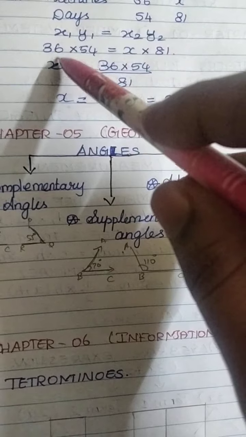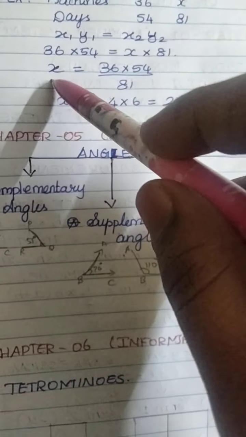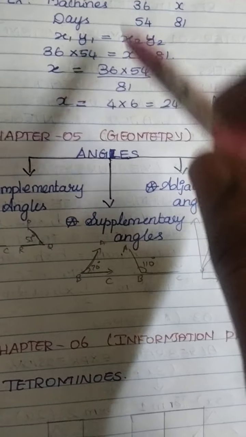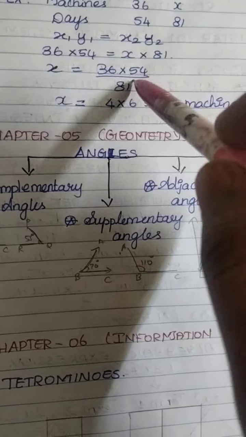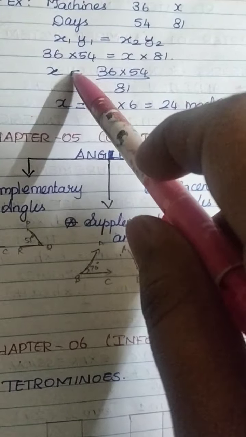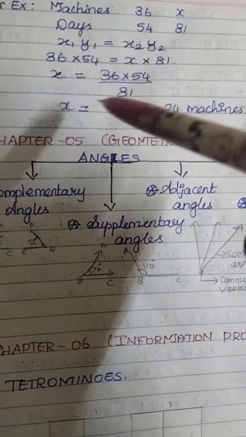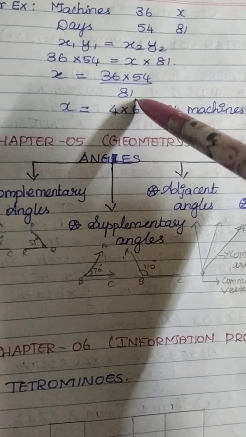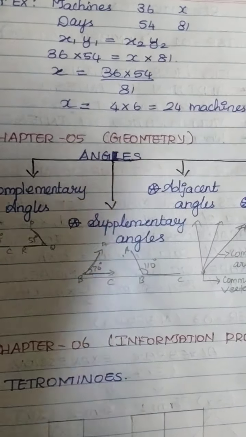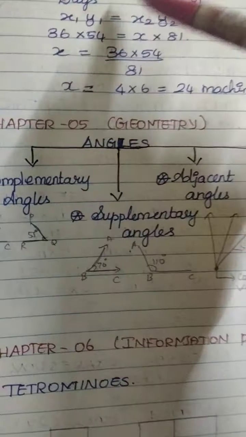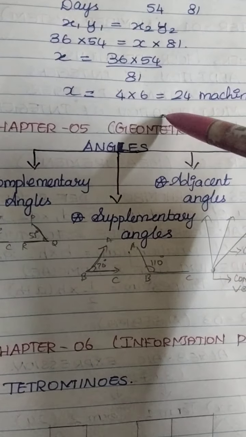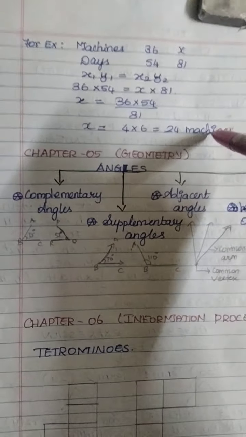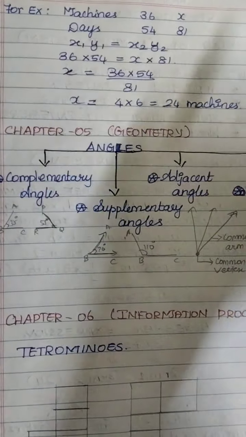So x is equal to 36 into 54 by 81. While cancelling those numbers, it becomes 4 into 6. What is the answer? 24 machines. So we have completed the 4th chapter also.